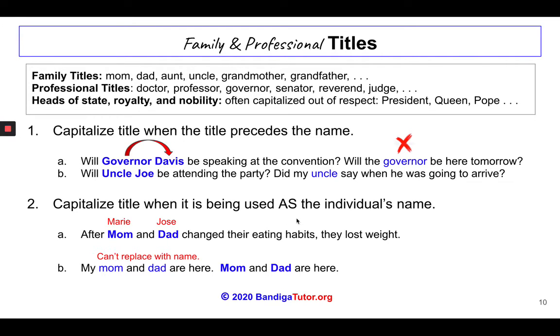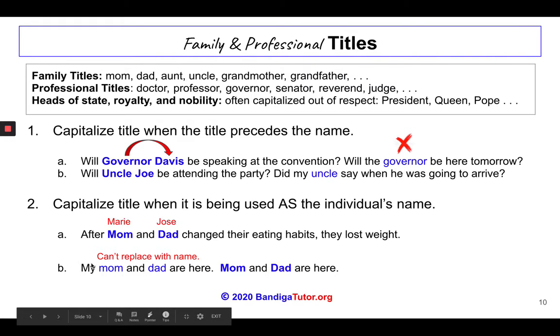When we use a title as the individual's name, the title then gets capitalized. So mom and dad are typically not capitalized. But here I can replace the word mom and dad with Marie and Jose. After Marie and Jose changed their eating habits, they lost weight. So basically you're saying after mom, Marie, and dad, Jose, changed their eating habits, they lost weight. So the word dad is representing the name Jose, and the word mom is representing the word Marie.